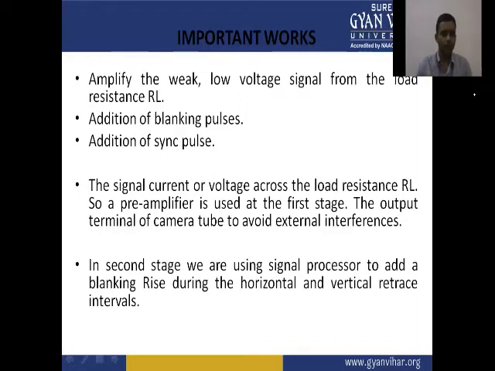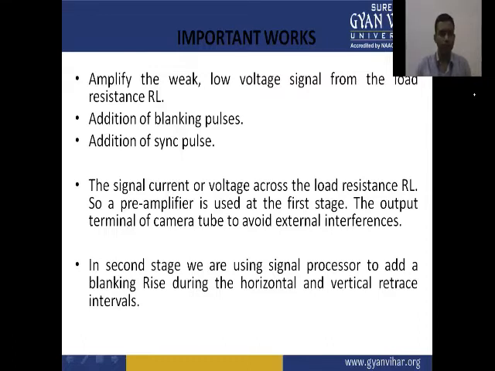So in the amplifier section, after amplification, we add the blanking pulse and the sync pulse to the corresponding video signal. The signal current or voltage is across the load resistance RL.